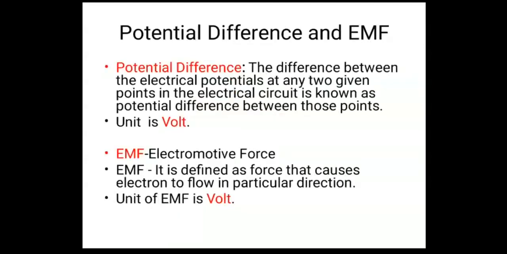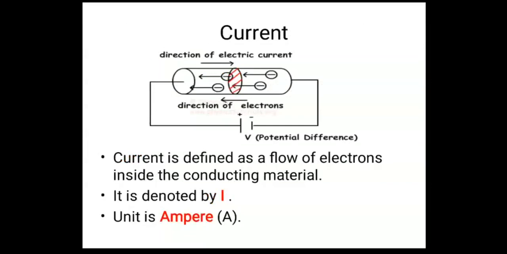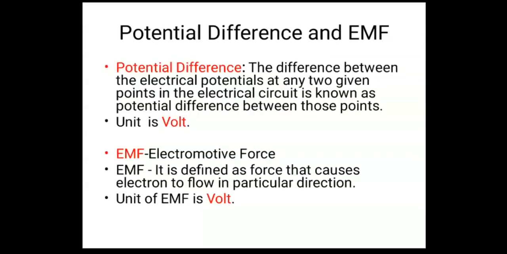Next is potential difference and EMF. Let us understand what potential difference is. In this diagram, I told you that there are two terminals of a battery, one positive and one negative. The positive terminal has some potential, right? Similarly, the negative has some potential also. Suppose the positive terminal has a potential of 10 volt and the negative terminal has a potential of 0 volt. So what is the difference? There is a difference of 10 volt, right? This difference is nothing but the potential difference. So if someone asks you what potential difference is, you can simply say that the difference between the electric potential at any two points in the electric circuit is known as the potential difference between those points.